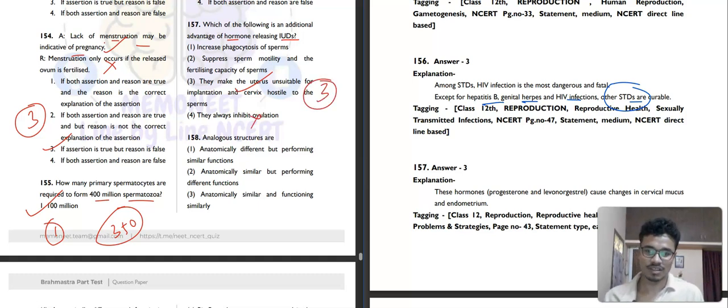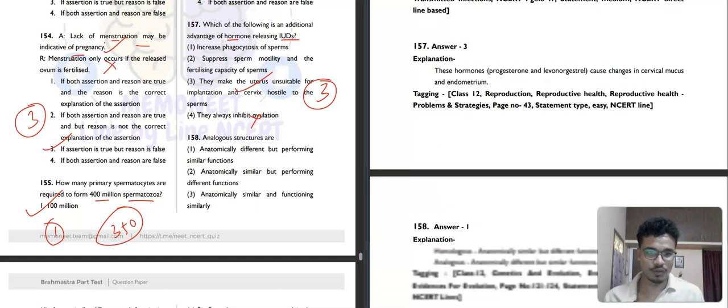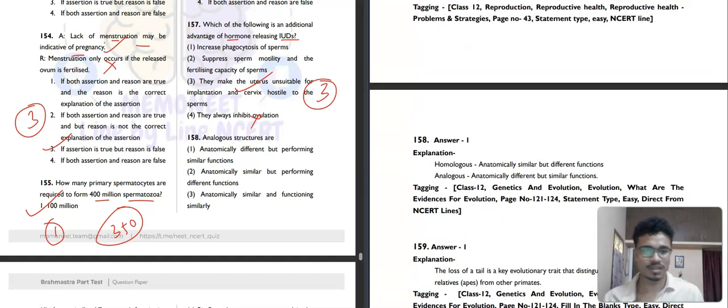Then analogous structures are. What do you mean by homologous and analogous structures? Homologous structures are anatomically the same but have different functions. But analogous means the anatomy is different, but they have similar functions. So our correct answer will be the first option here.